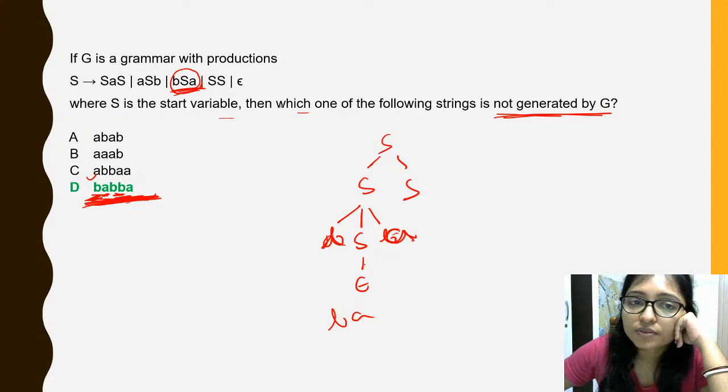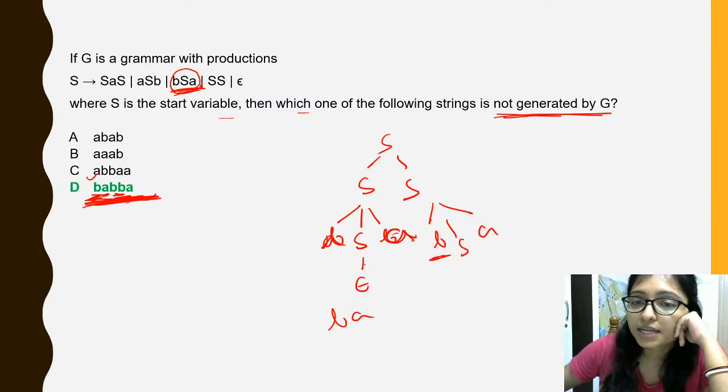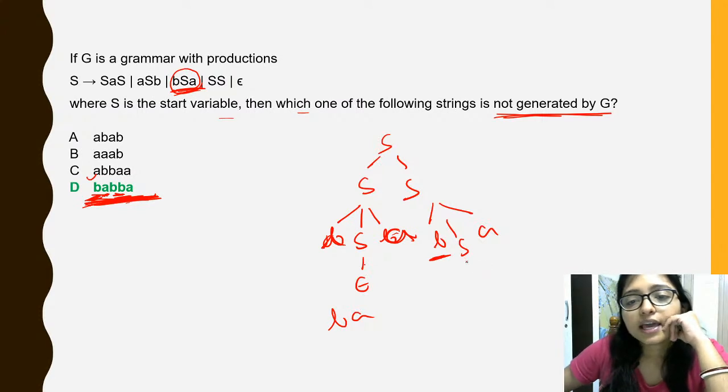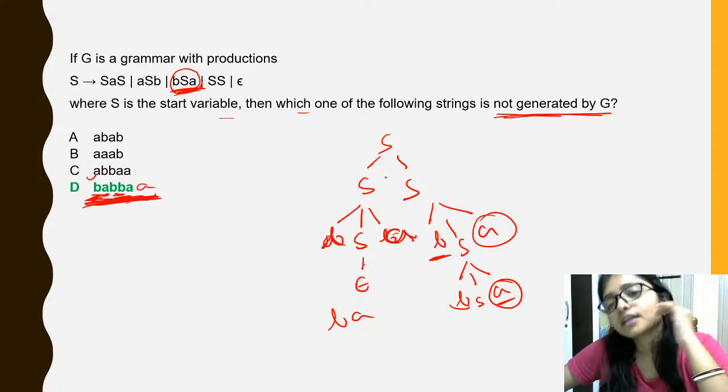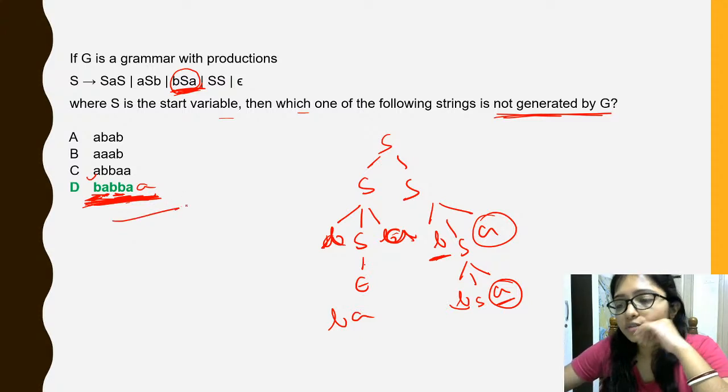From this B, again B was required, so I can write BSA. But how will B come? No option, right? Again, if you want B, then again you have to do BSA. BB will come, but this A, again one A will come, right? That's why this is not possible.